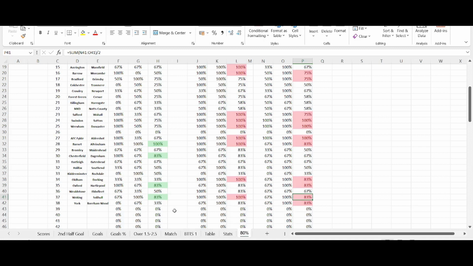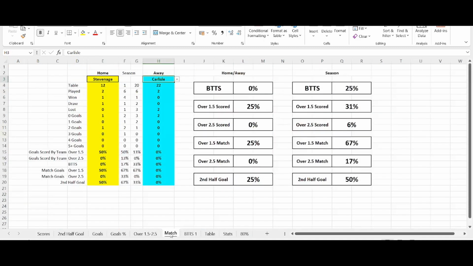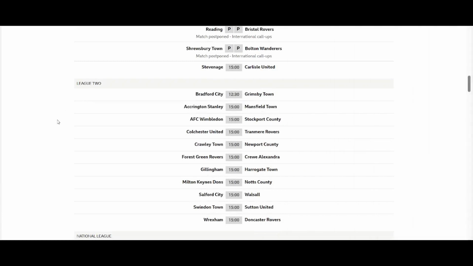The other tab I've got is this match one, which basically all the statistics I've just mentioned can all lead into this here. So whatever game you want to look at individually, you can do it here. So let's have a look at today's game and see who's playing. So we'll go to League 2 set.